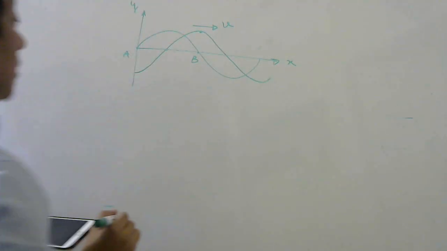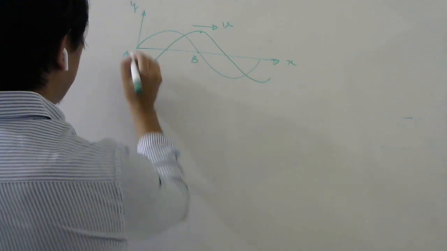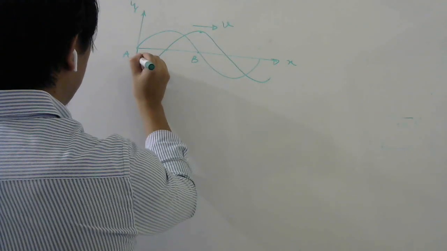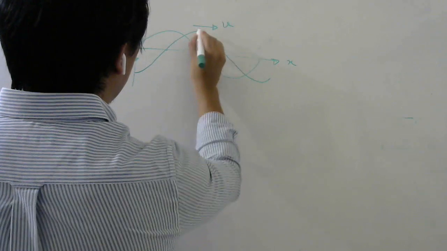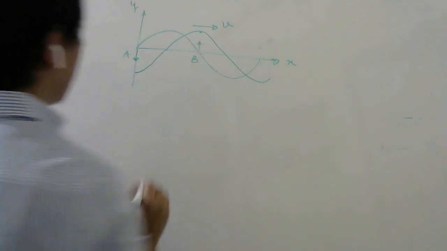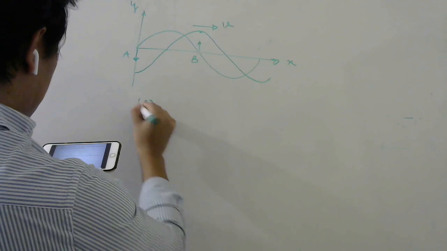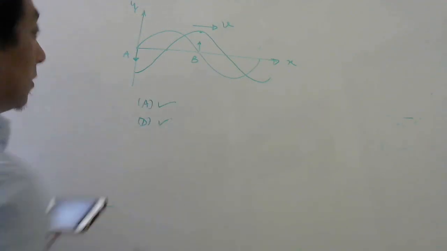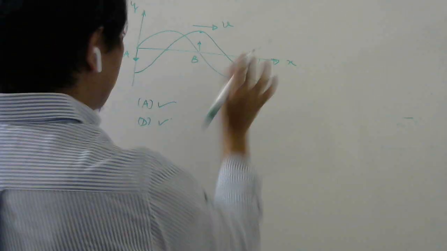That means after this instant, this particle has to go down, right? So its velocity must be downwards, whereas this particle has to go upward. So A is moving downward, option A is correct. B is moving upward, option B is correct. So here multiple options are correct. So this is the physical way of finding out.